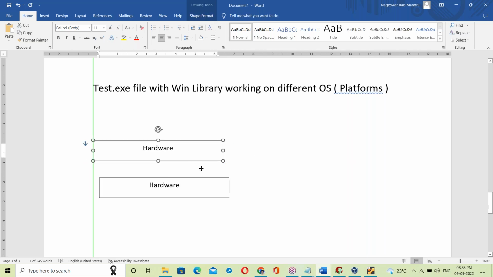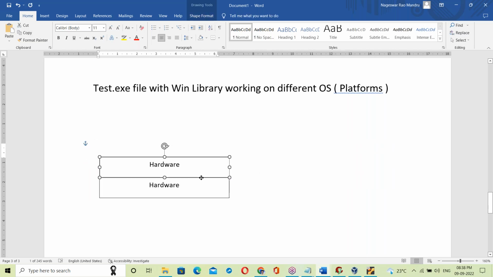On top of the hardware, the operating system. First, let us take the Windows operating system.